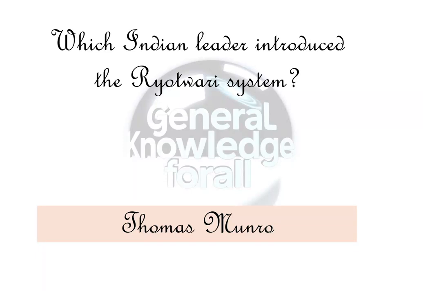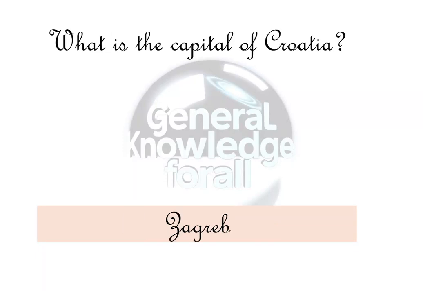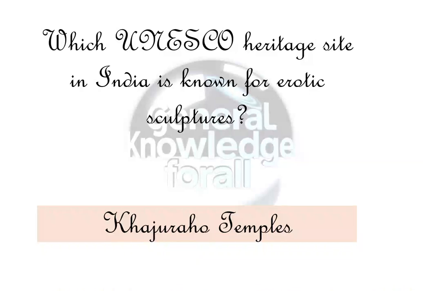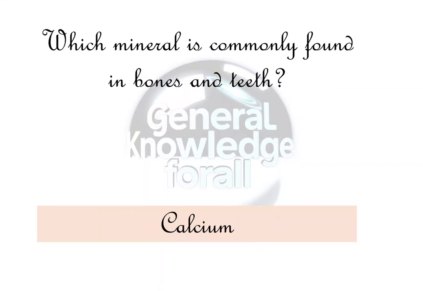Thomas Munro. What is the capital of Croatia? Zagreb. Which UNESCO heritage site in India is known for erotic sculptures? Khajuraho temples. Which mineral is commonly found in bones and teeth? Calcium. Which planet has the most intense storms?